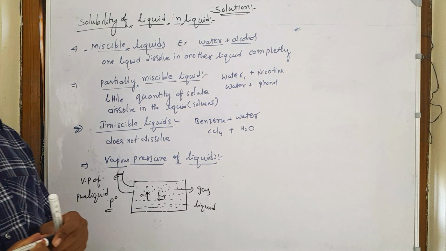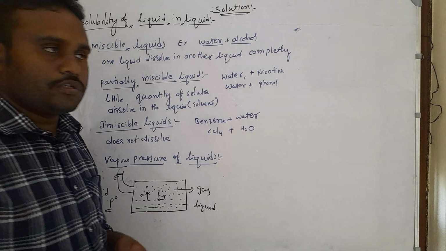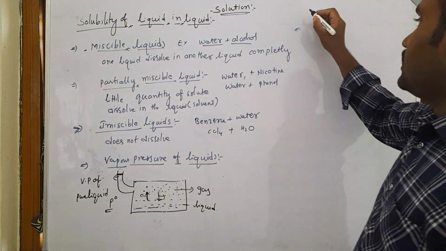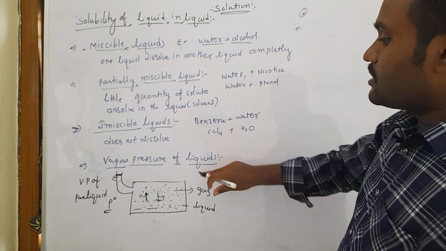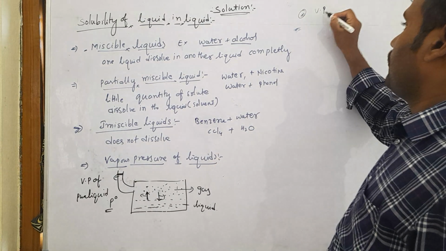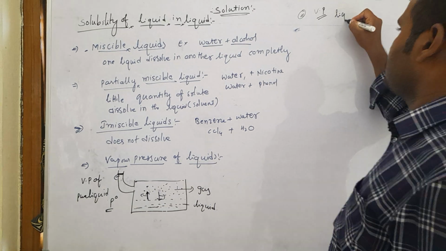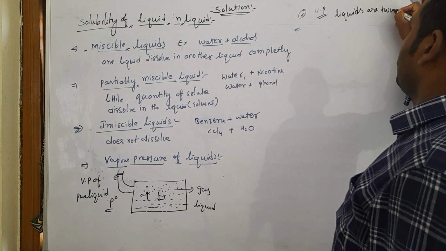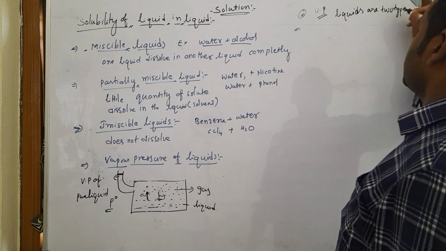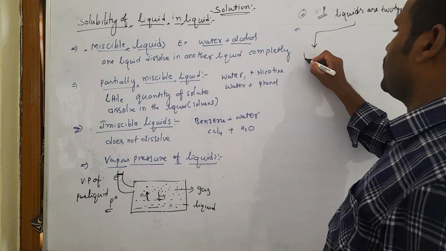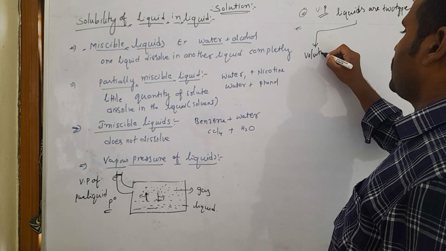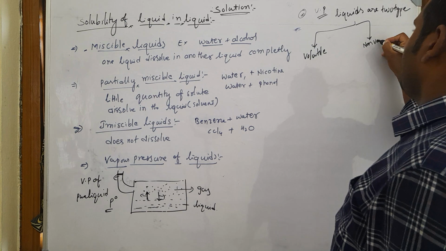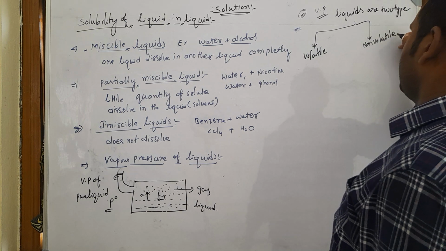Based on vapor pressure, we can divide liquids into two types: volatile liquids and non-volatile liquids.